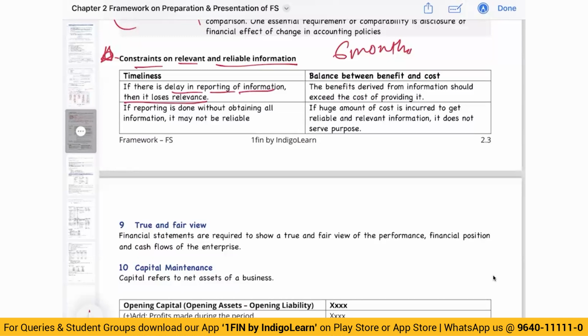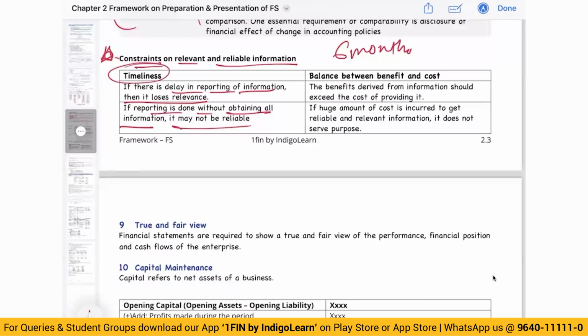Now, if I'm trying to give it on a timely basis, I may not be able to give all the information. If reporting is done without obtaining all information, it may not be reliable. So, there is a constraint. I have to give relevant information. For giving reliable information, I need a lot of time. If I take a lot of time, the information will not be relevant. Okay. So this is one constraint.